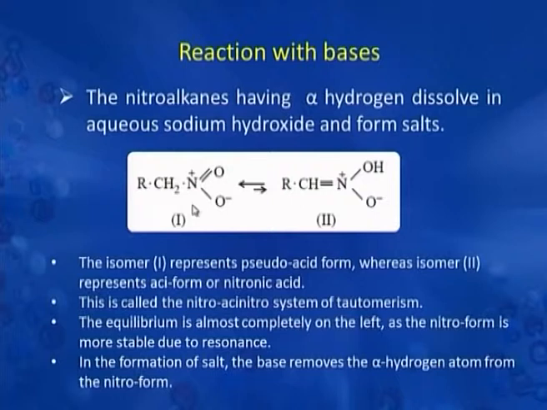There is formation of two salts. Salt 1 is called pseudo acid form, because we do not have a hydrogen directly attached to oxygen, whereas this form is called aci form. This equilibrium, the tautomerism present here, is called aci-nitro system of tautomerism.